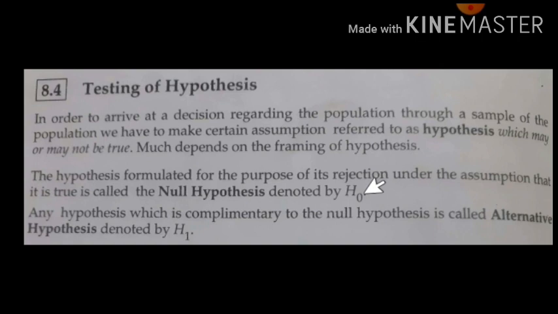The complement of the null hypothesis is called the alternate hypothesis, and it is denoted as H1. In the exam they will ask you to define null hypothesis and alternate hypothesis, and you begin to define it from the hypothesis itself, as it is given here. Like that only you need to write it down.